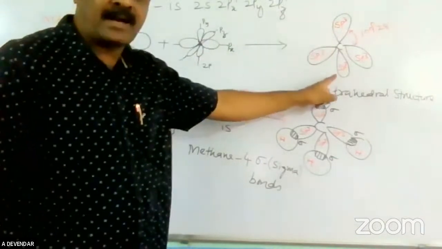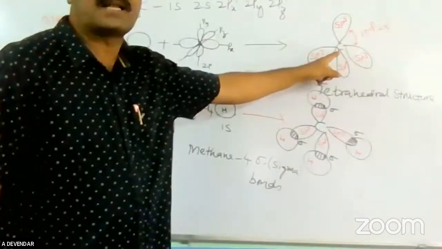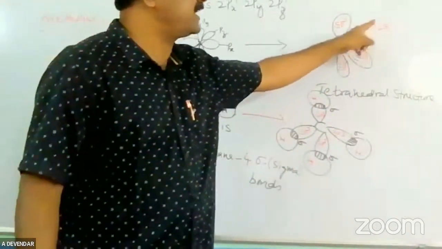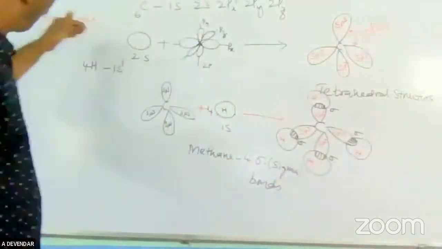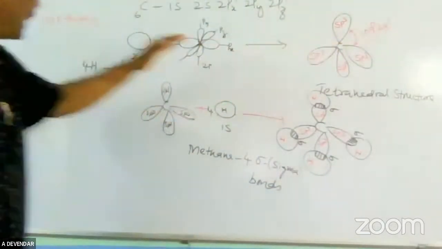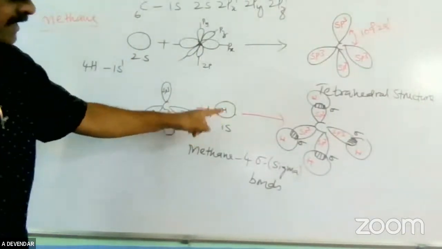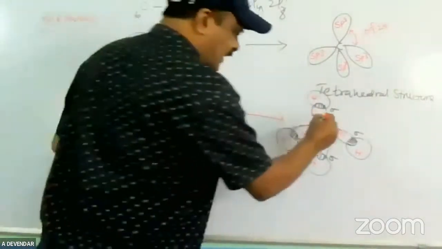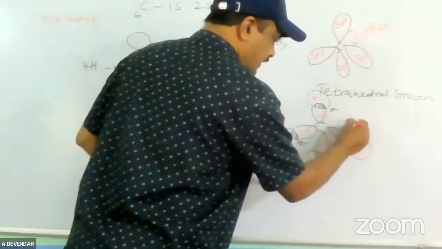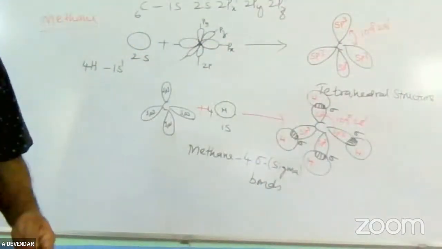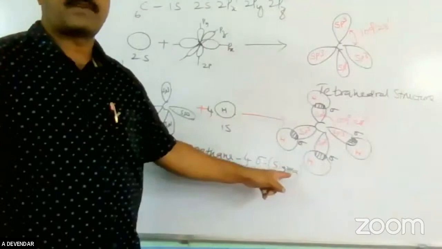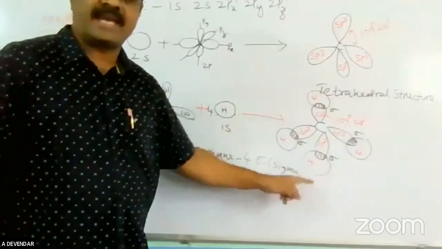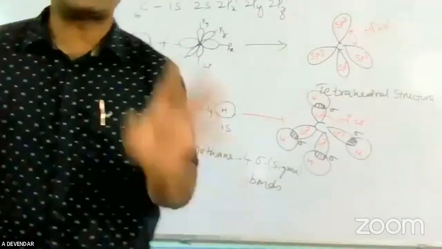All the sp3 hybrid orbitals are arranged in a tetrahedral manner, making a bond angle of 109 degrees 28 minutes. In the methane molecule, these four sp3 hybrid orbitals combine with the four hydrogen atoms, forming the methane molecule structure. The bond angle is 109 degrees 28 minutes. How many sigma bonds are formed? Four sigma bonds, because linear overlapping takes place between sp3 and H. This is the example of sp3 hybridization.